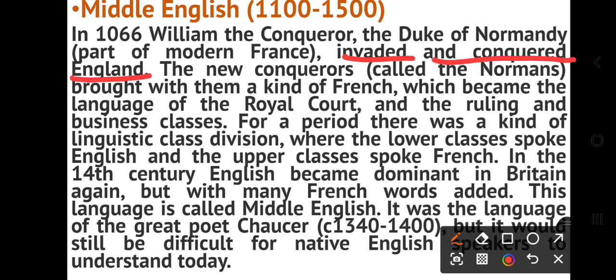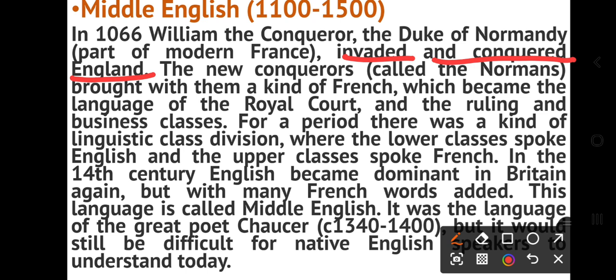So, who were ruling at that time? The Anglo-Saxons and Jutes were ruling there, and then William the Conqueror, the Duke of Normandy, came.